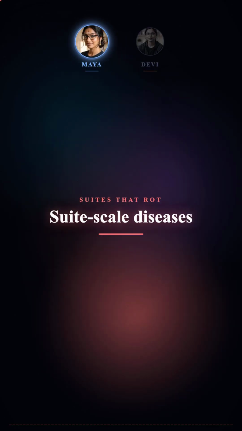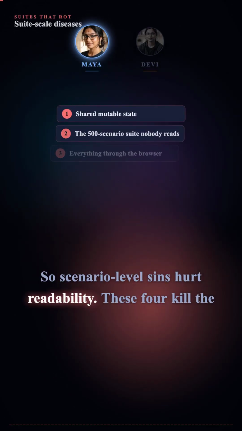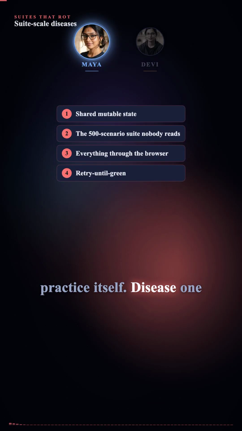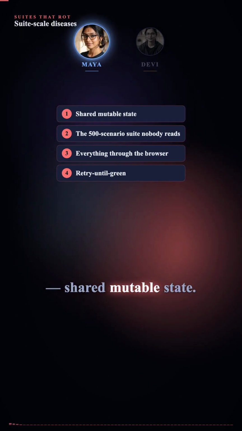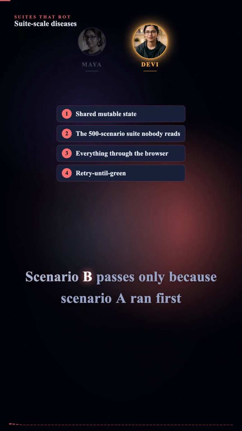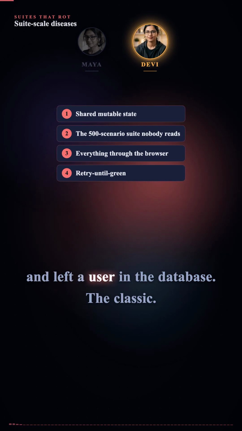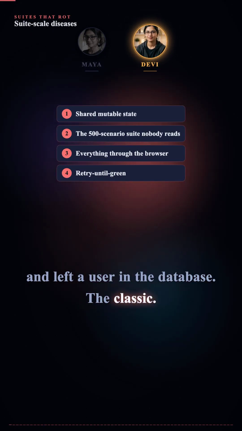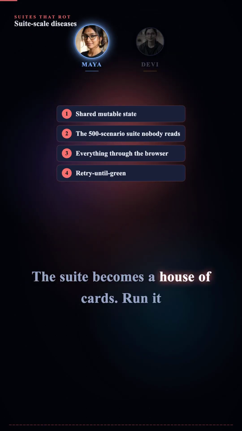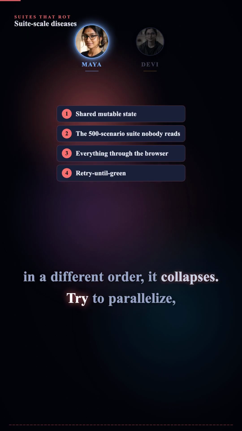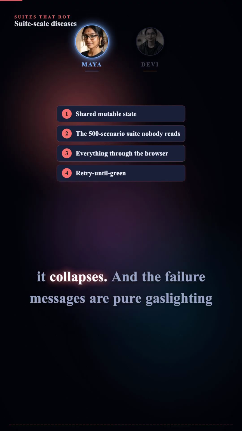So scenario level sins hurt readability. These 4 kill the practice itself. Disease 1. Shared mutable state. Scenario B passes only because scenario A ran first and left a user in the database. The classic. The suite becomes a house of cards. Run it in a different order, it collapses. Try to parallelize, it collapses.